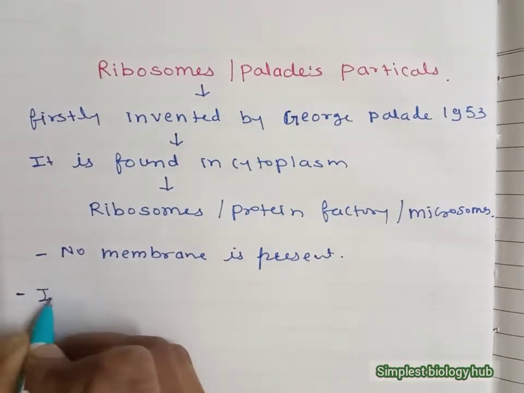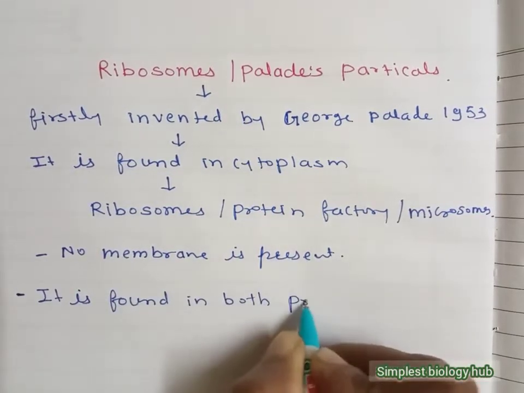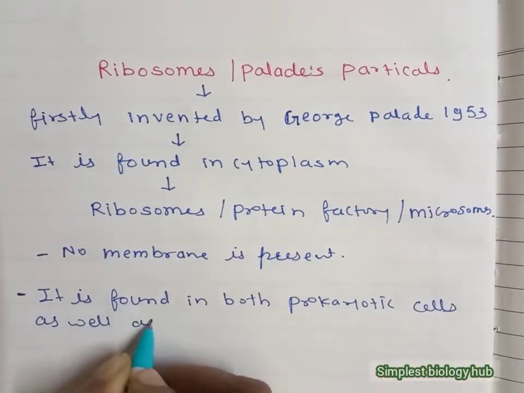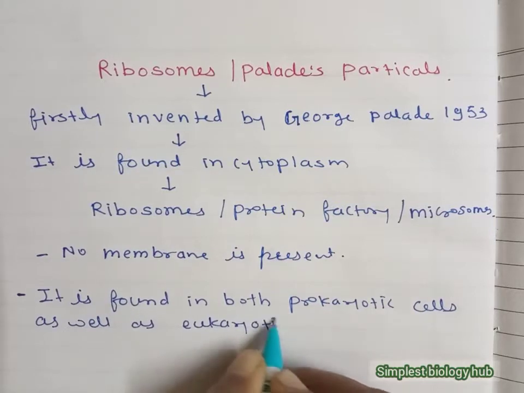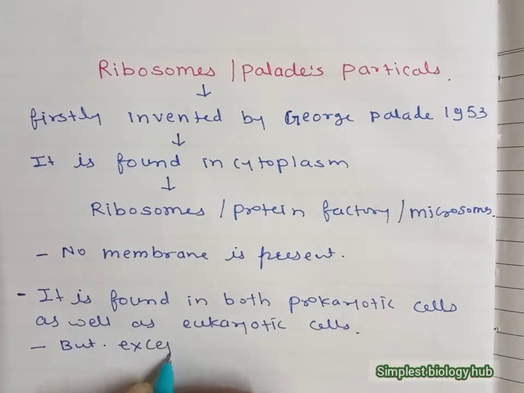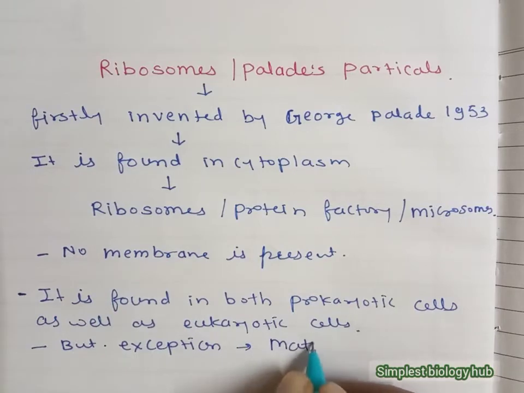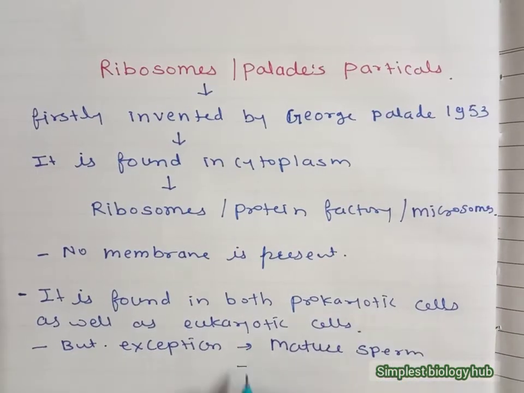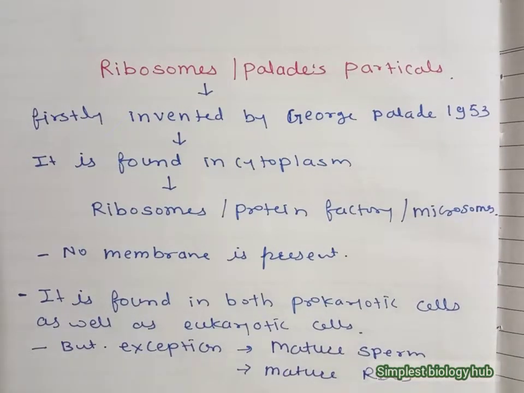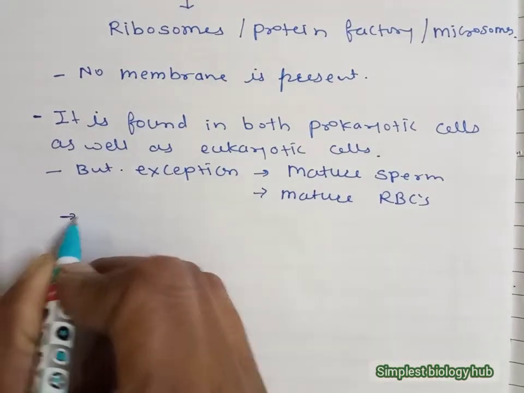It is found in both prokaryotic cells as well as eukaryotic cells, but some exceptions are there. It is absent in mature sperm cells as well as in mature RBCs. These are the exceptions for ribosomes. It is generally found in all types of cells and in some cell organelles also.